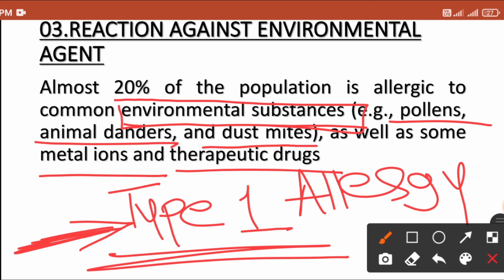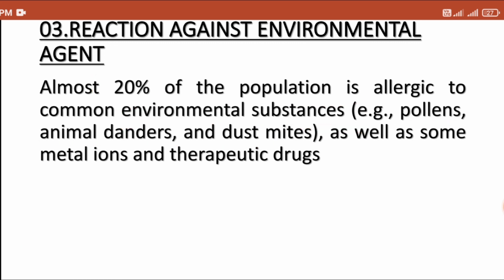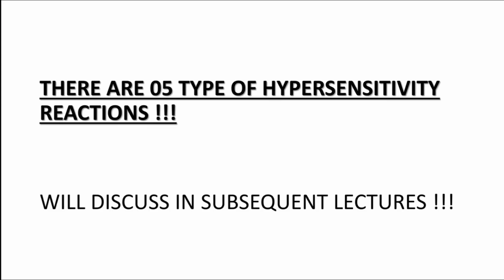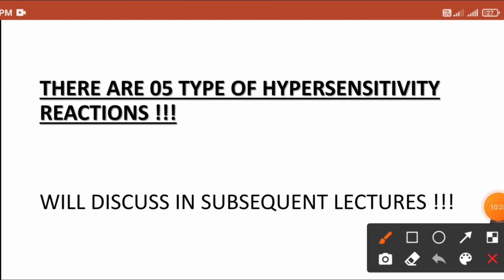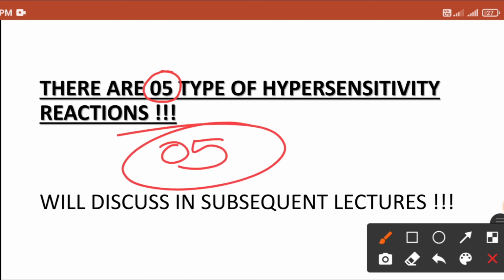And you might be surprised that around 20% of the population is showing such type 1 hypersensitivity reactions. So this is all about the overview of hypersensitivity reaction. Hope now you can understand what the hypersensitivity reaction is. Now the hypersensitivity is a very broad topic, right? Basically there are five types of hypersensitivity reaction, and I will make a separate video for each type of hypersensitivity reaction.